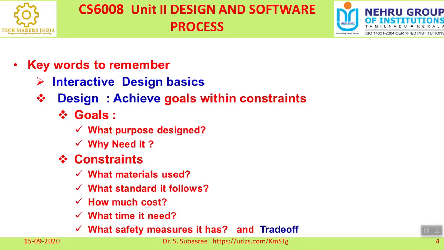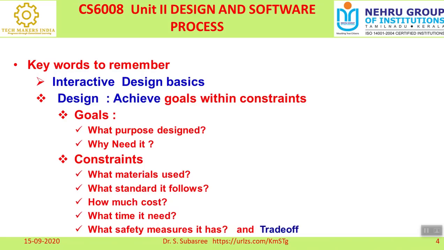Let us consider that I intend to construct a house. First I will tell you the requirement, that is the goal: how many rooms should be available in the house. The constraint is another important factor: how much I am able to spend.